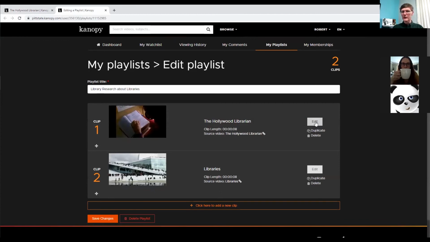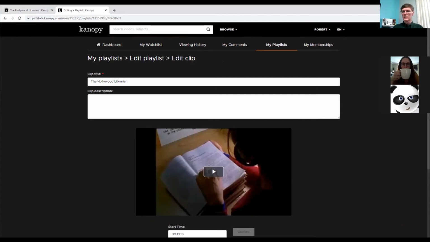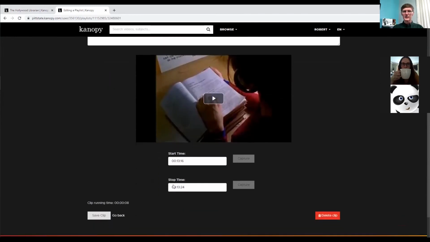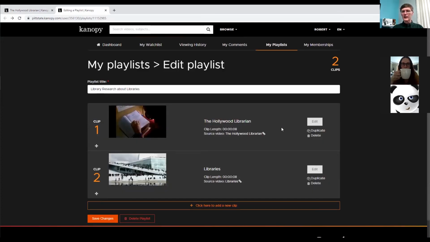And then for each film, I can edit it. And I can say how much do I want them to watch, or what section do I want them to watch? So in this case, I've got like 8 seconds here. You can either enter a time, or you just let it play and then you hit capture when you get to the place you want to start, and capture the place you want to stop. If you want multiple clips from the same film, you hit duplicate.